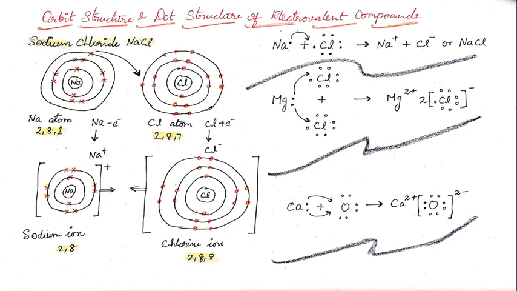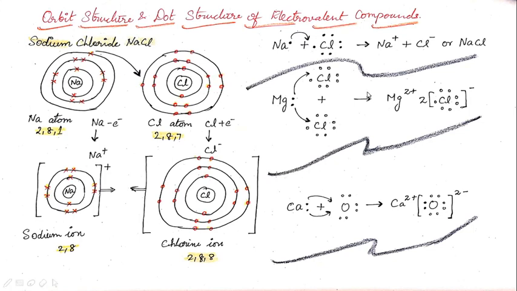When you are representing this, you have to show it by a square bracket over the ion having a positive charge. And you also have to represent oppositely facing arrows to show that they have Coulomb charges. Coulomb charges here refers to electrostatic force of attraction.